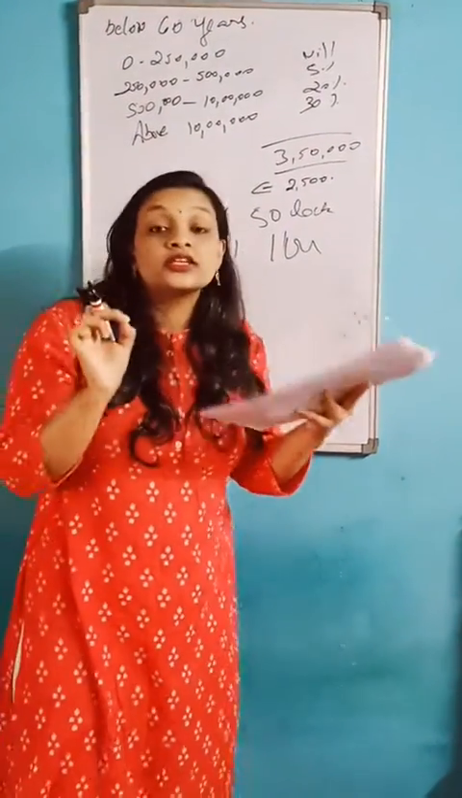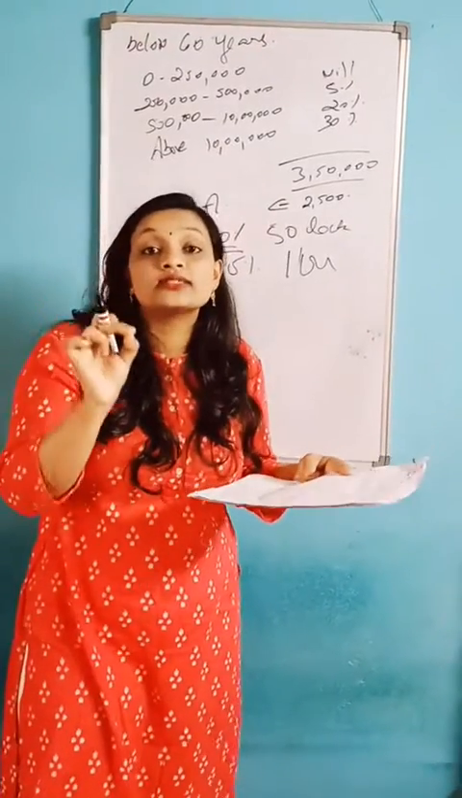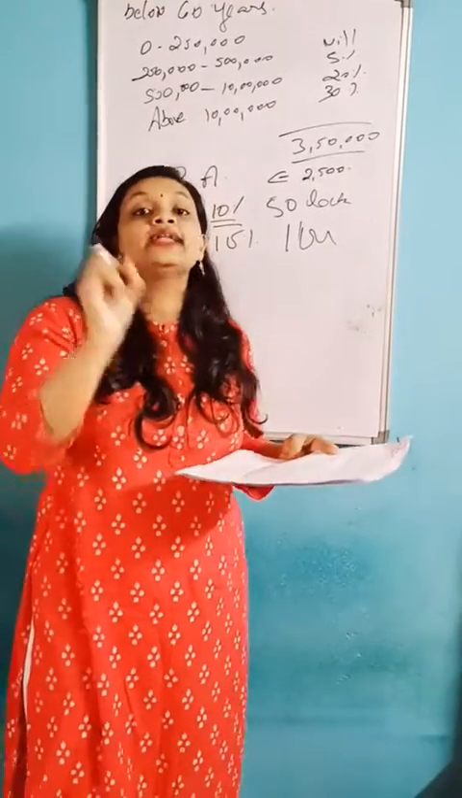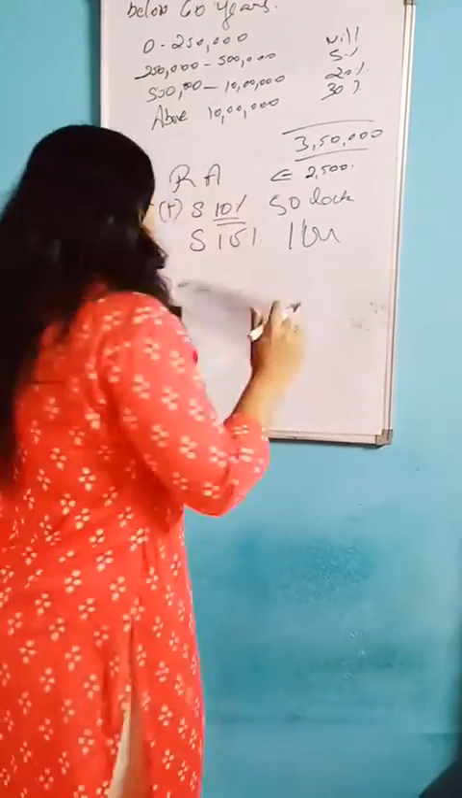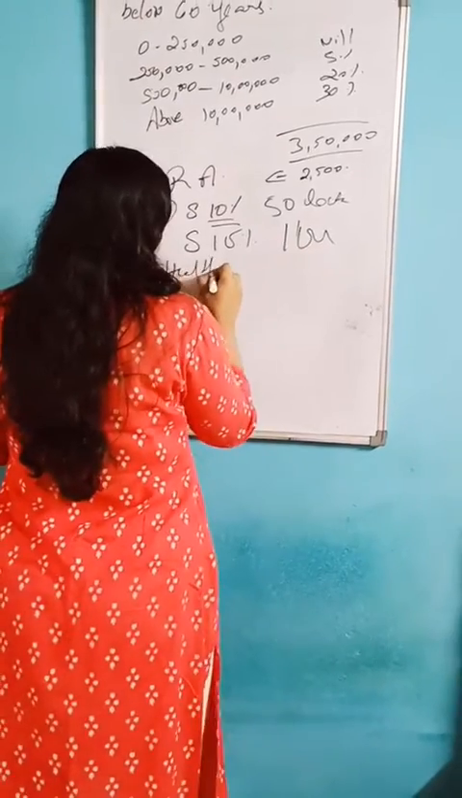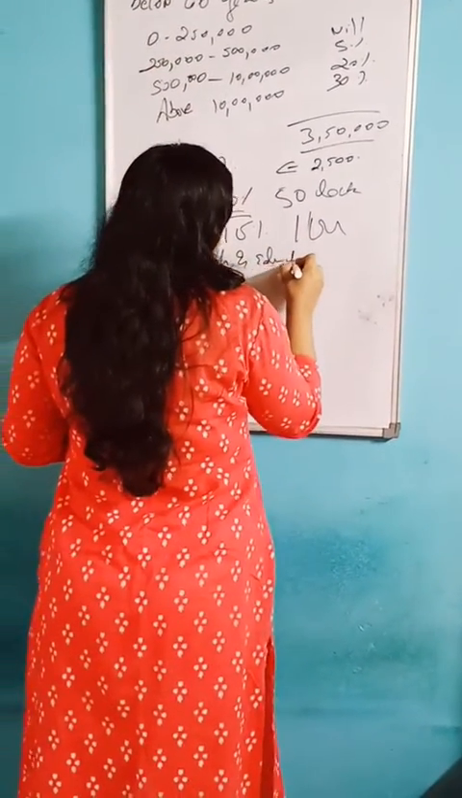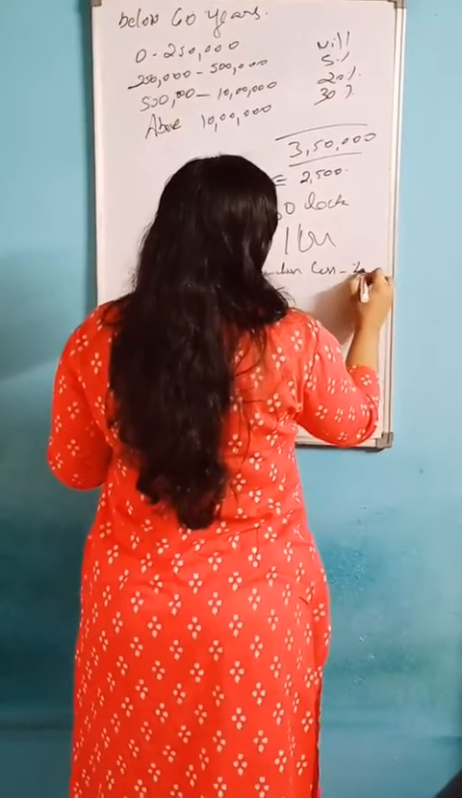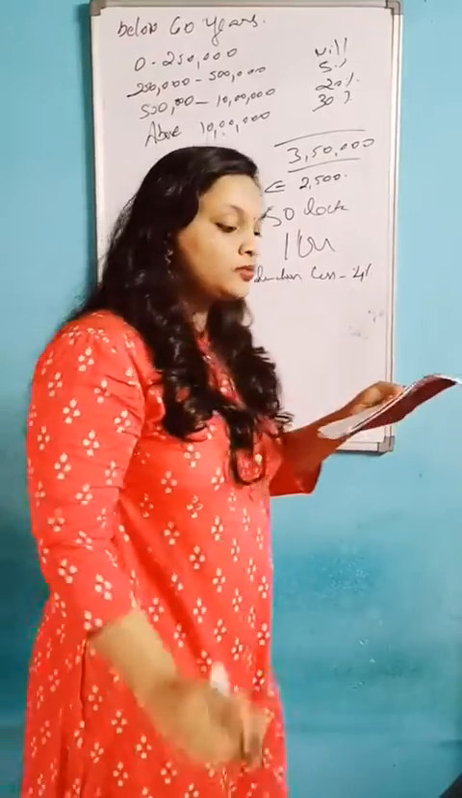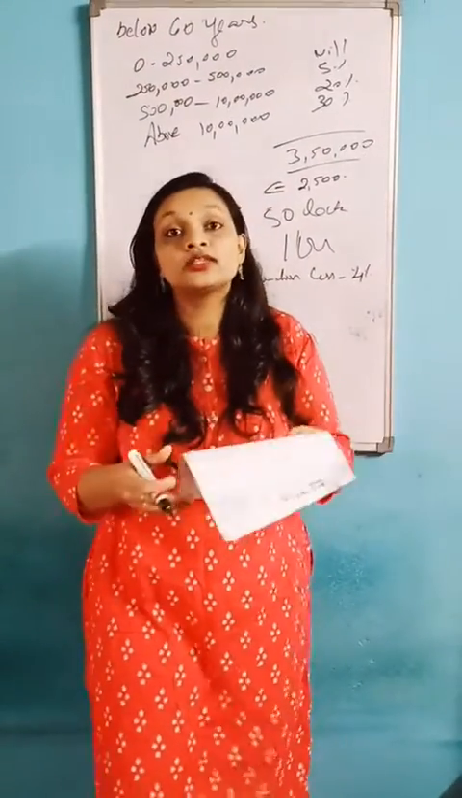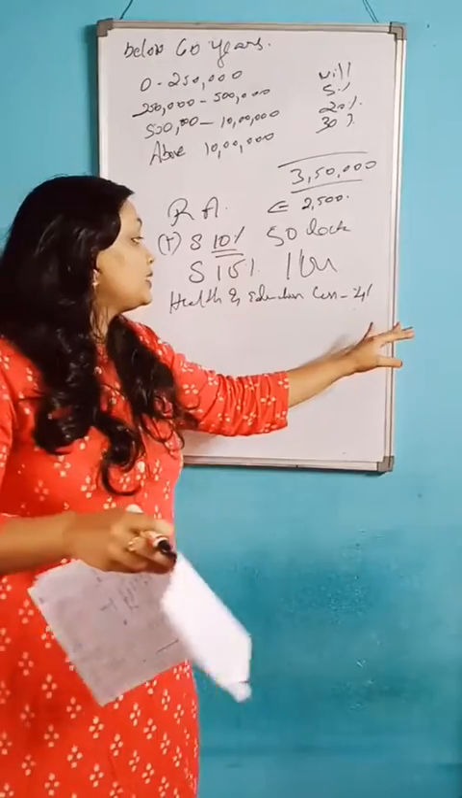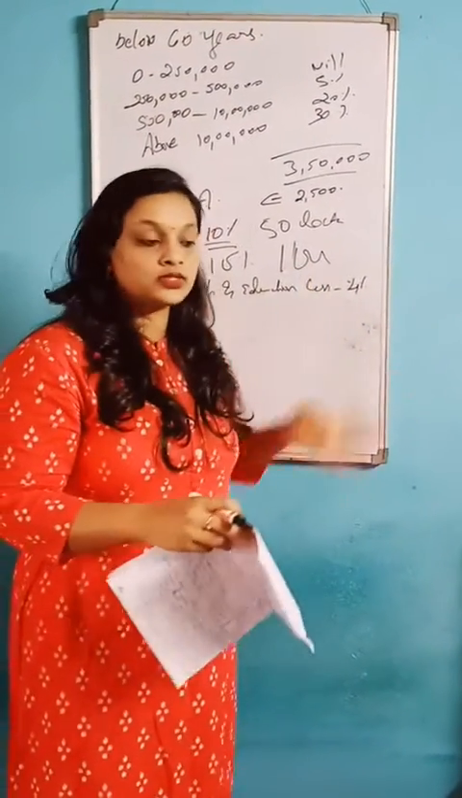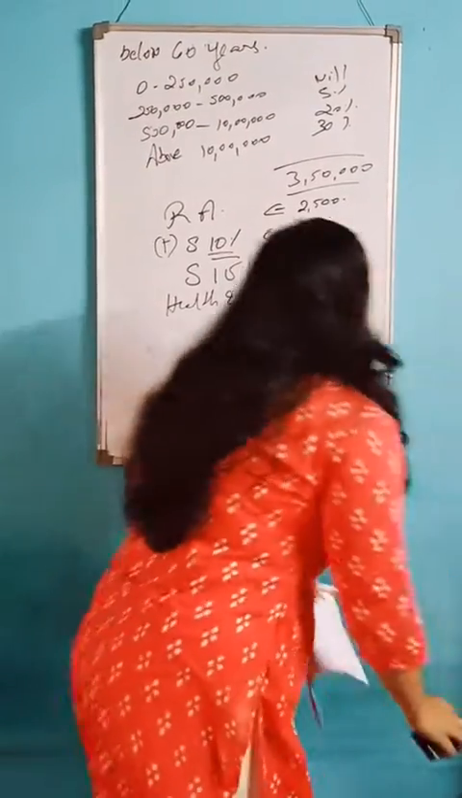And the education cess, health and education cess is 4%. That is very, very important. What is that? Health and education cess is 4%. This is a very important part. That is income tax plus surcharge, you will get a certain amount, then you multiply by 4% and you will get a certain amount. So this part is very, very important.